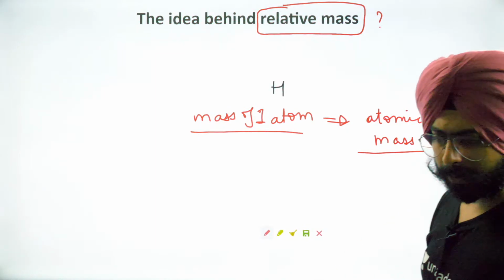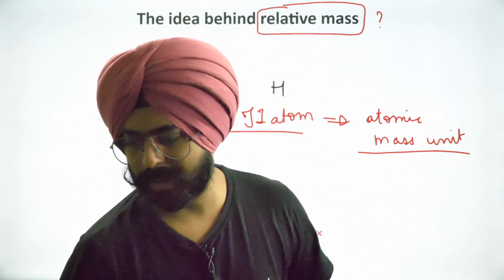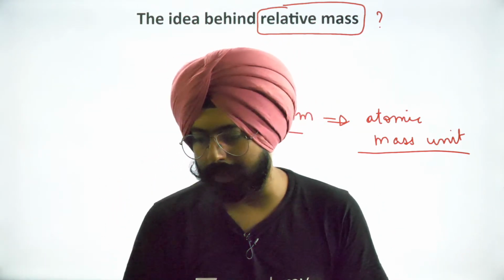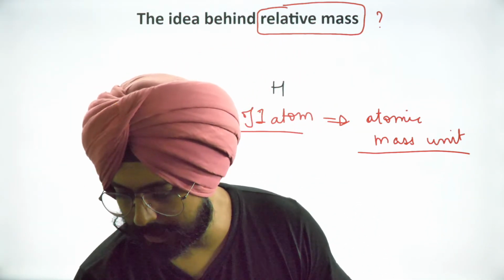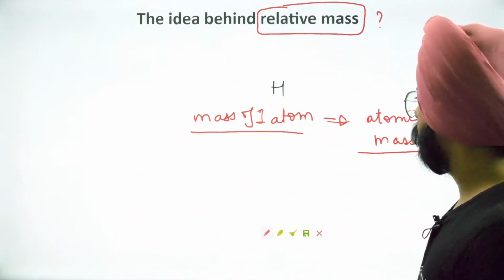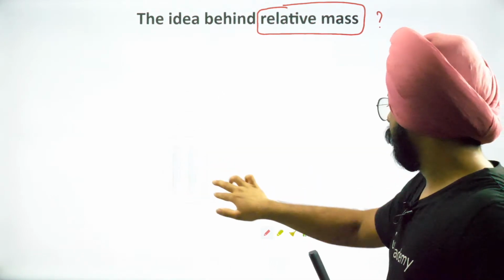Relative mass, as a lot of people are saying, Muhammad Salman is saying mass relative to something else. Absolutely correct. Vineet is saying in terms of some particular thing. Absolutely correct. Mass in relation to something. Money is saying, yes, that is correct. The idea behind relative mass is, let's try to define something.